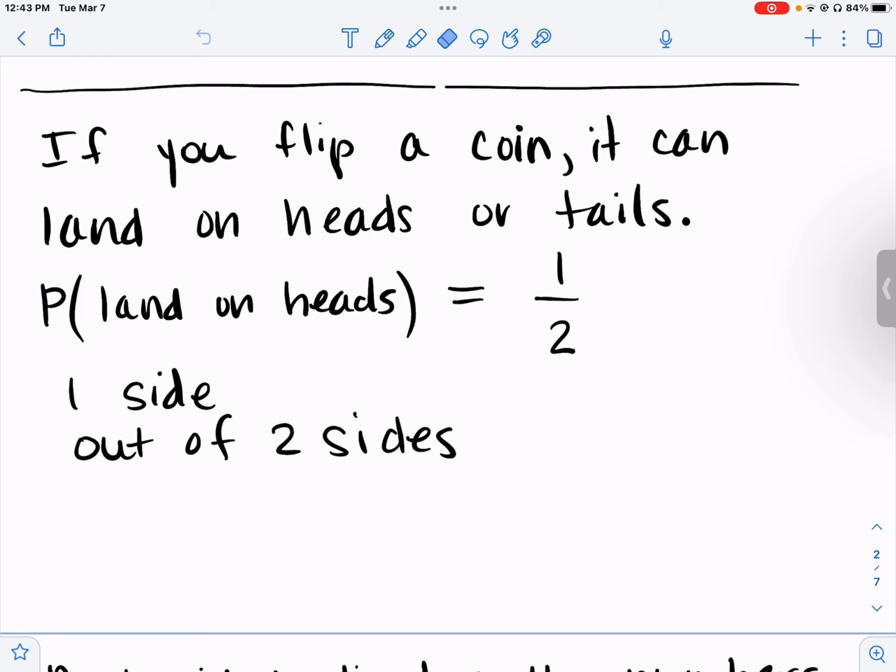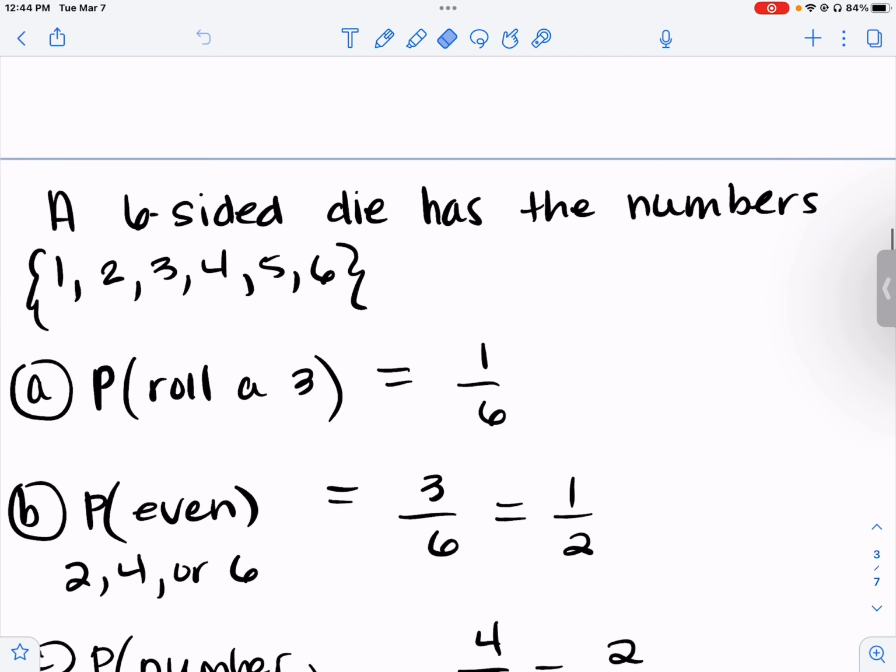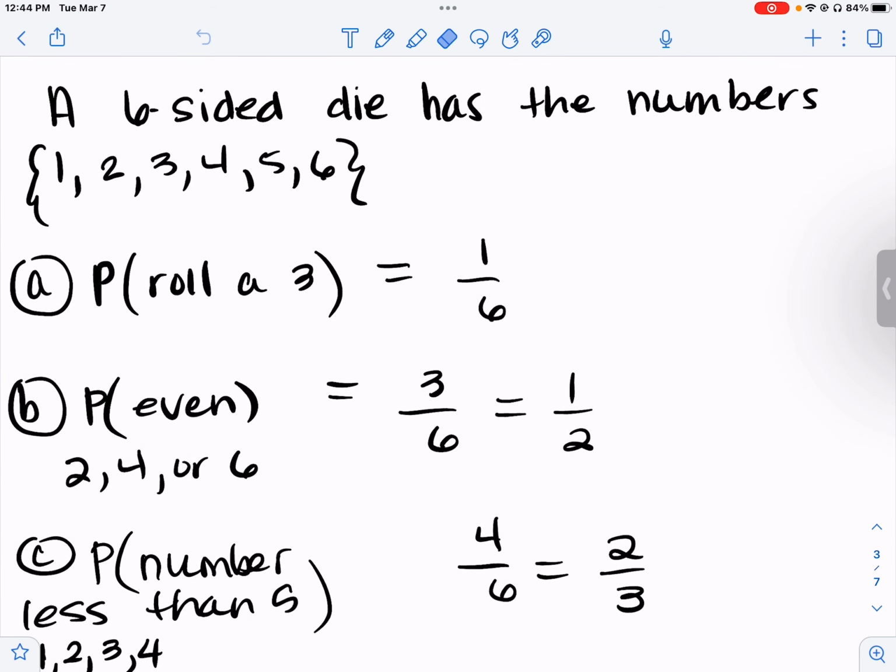If you flip a coin, it can land on heads or tails, and each of those has an equal chance. So the probability that it lands on heads is 1 out of 2. One side has the head on it, and there's 2 sides. A 6-sided die has the numbers 1 through 6. Each of them has an equal chance of being rolled. The probability of rolling a 3 is 1 out of 6. There's only one side that has 3 on it, and there's 6 sides.